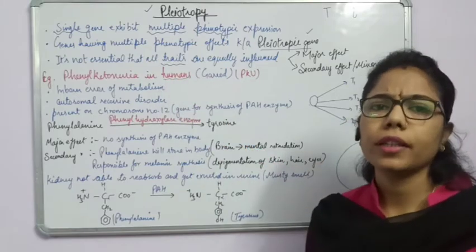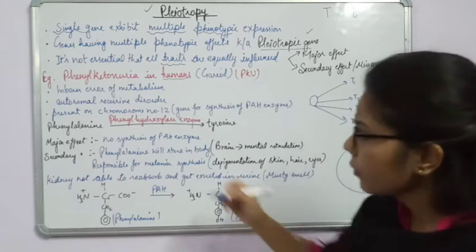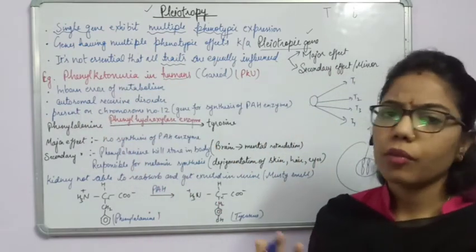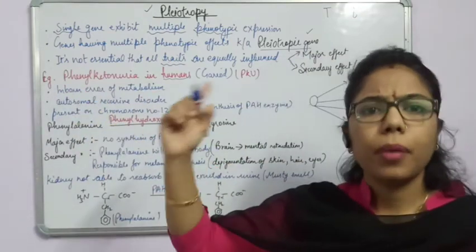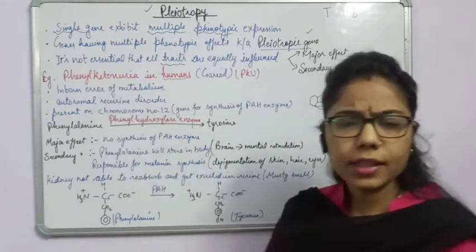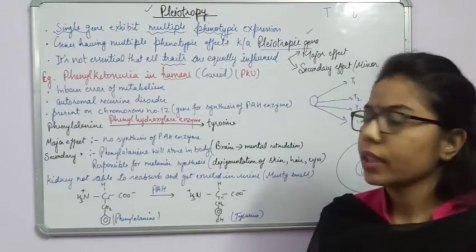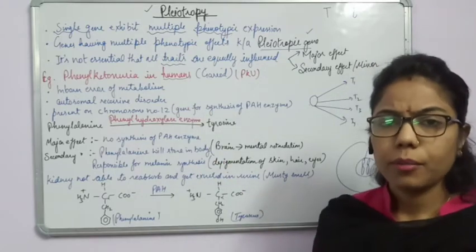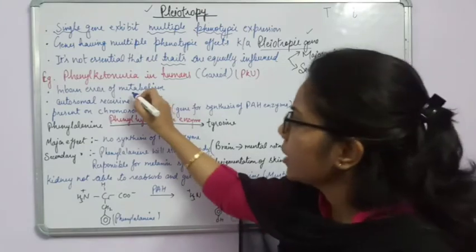One more important thing about this phenylketonuria is that it is an inborn error of metabolism. Now what is the meaning of all these words? Inborn means from the birth itself. Error means there will be some changes or some disturbances, or we can say in scientific way mutation, right? Mutation is a sudden heritable change. And what is metabolism?